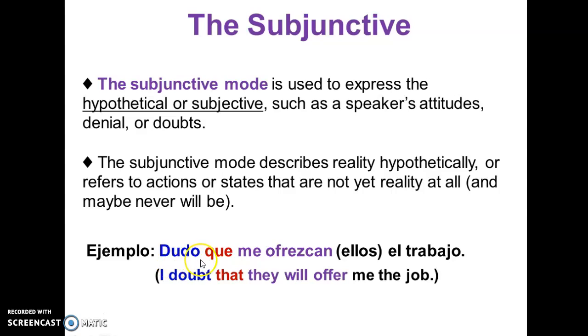Okay, so: dudo que me ofrezcan el trabajo. So, like we know, we need two subjects. One of them is I, the other one is they. So, perfect. We have two subjects, and then this verb expressing doubt triggers the subjunctive. And so the verb in the subjunctive is going to be here, ofrezcan. So, I doubt that they will offer me the job. Me ofrezcan. And it's because it's they. They are the ones offering the job, whoever that is, like a group of people offering a job to me in this case.